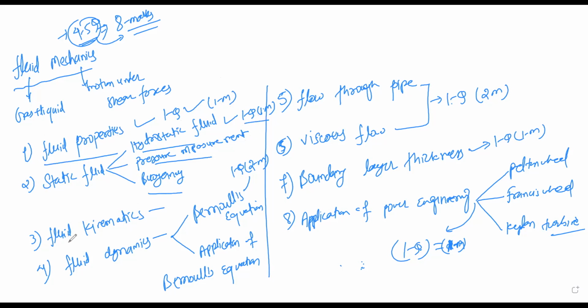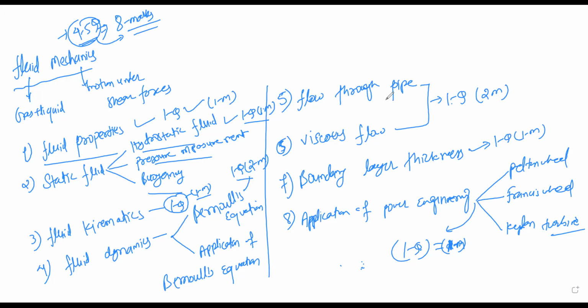Next we have fluid kinematics. From fluid kinematics also we can say one question will carry 1 mark. In fluid dynamics, they can ask a question from the Bernoulli equation or the application of the Bernoulli equation, so one question is from here. Next is flow through pipe.